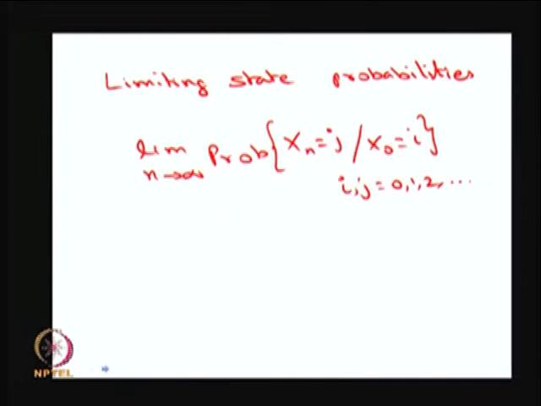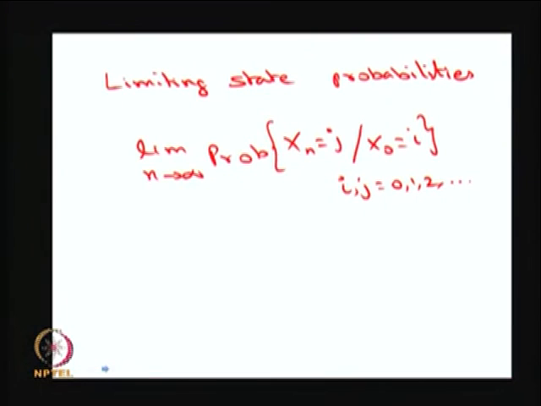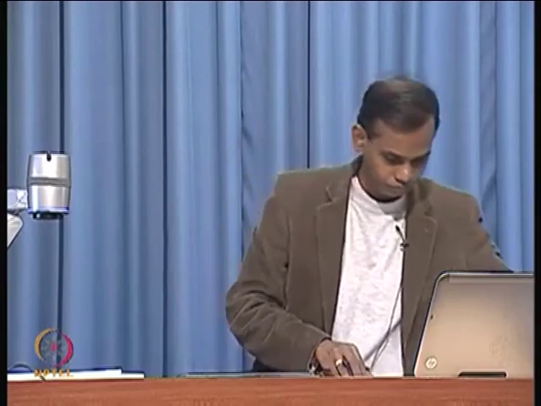We are only considering a time homogeneous discrete time Markov chain. If this limit exists, then it is unique. So, what is the limiting state probability for any time homogeneous discrete time Markov chain? Whether it will exist, and if it exists, what is the value? That is what we are going to discuss further in this lecture.